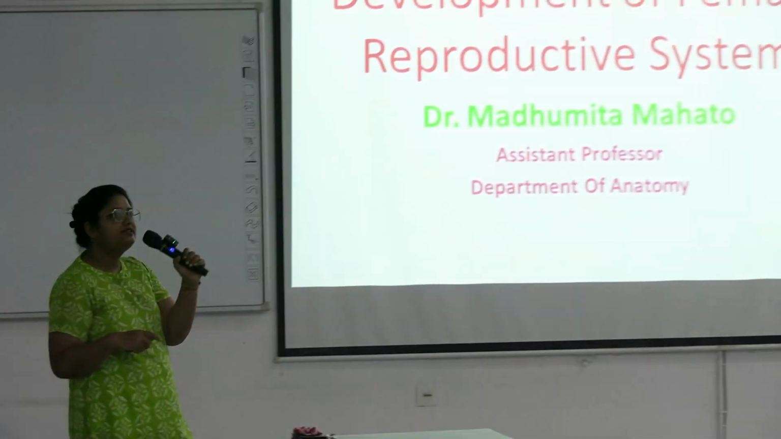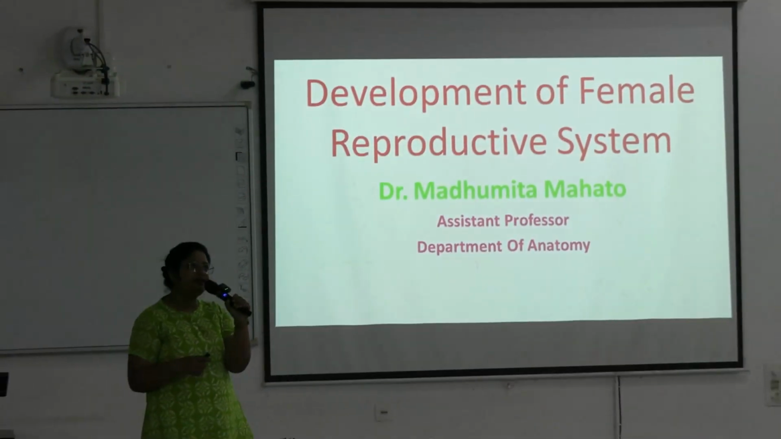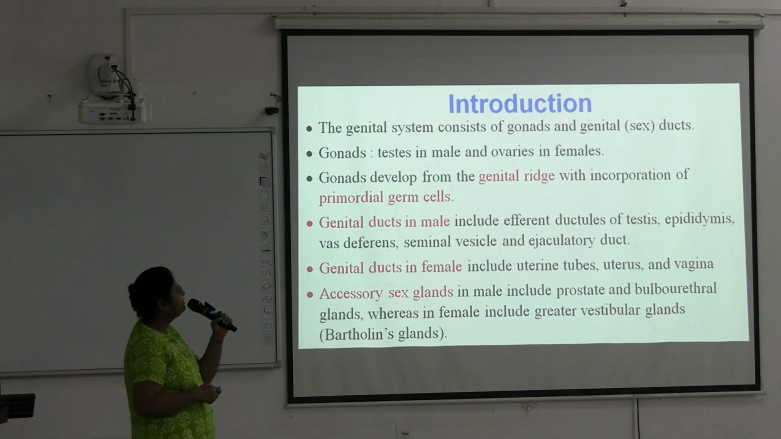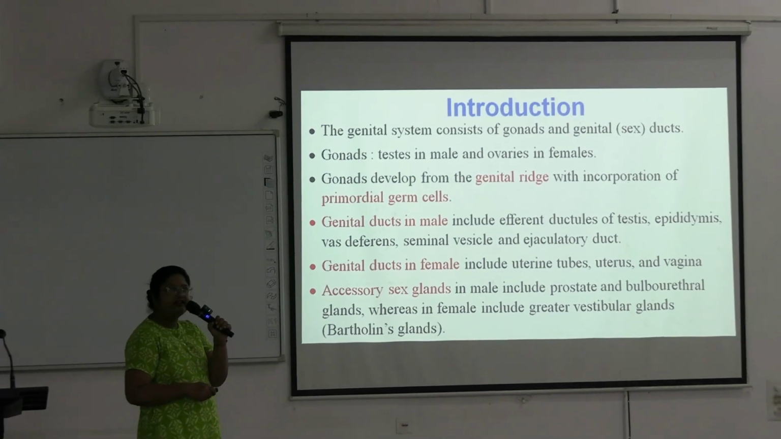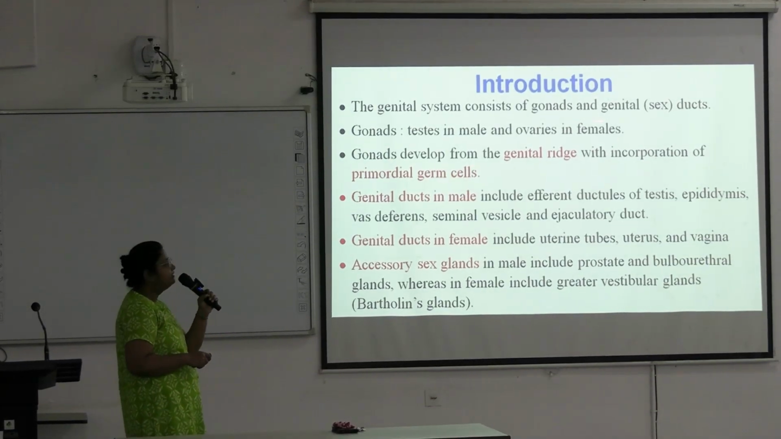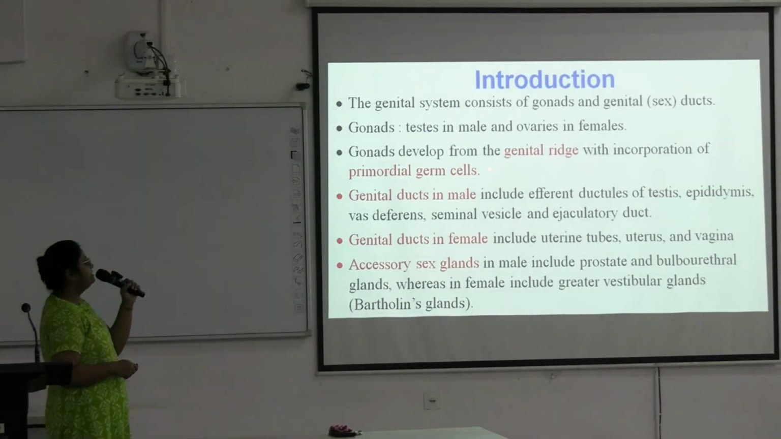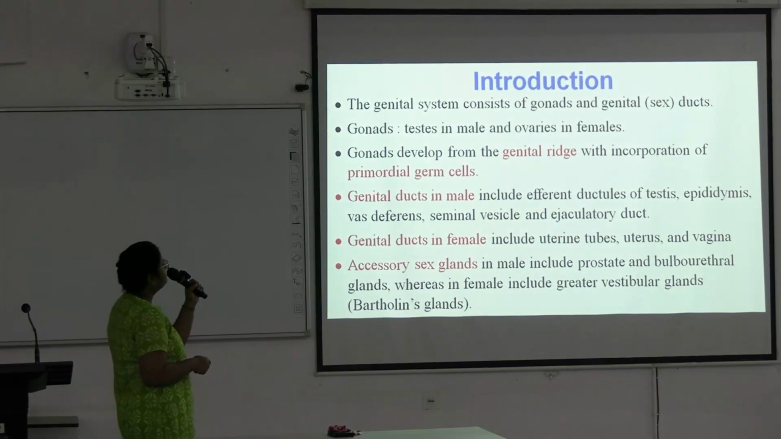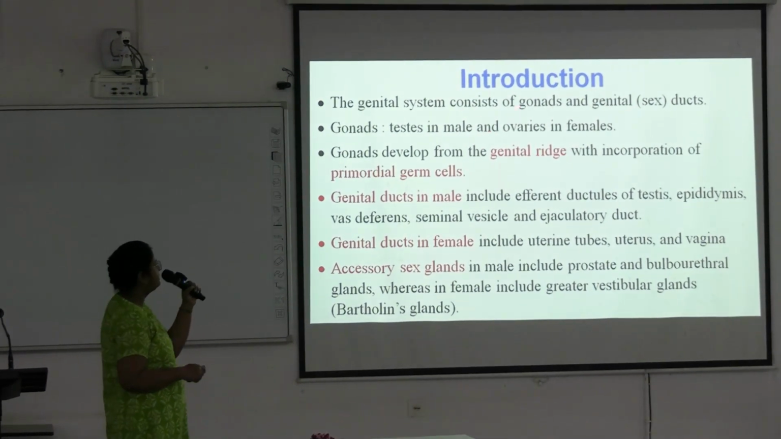Female reproductive system, development of the female reproductive system. So the genital system consists of gonads and the genital ducts. The gonads are testes in male and ovaries in females. That's developed from the genital ridge with incorporation of the primordial germ cells.